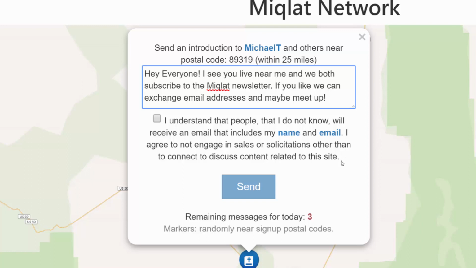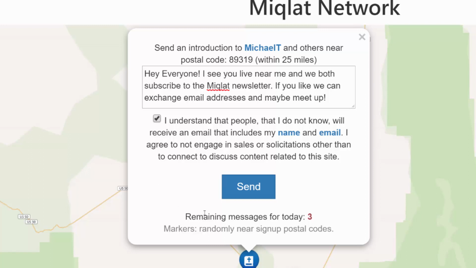Now, you're going to be required, before you send this, to check this box right here. I understand that people that I do not know will receive an email that includes my name and email. That's all they're going to get. And again, you initiated that. I agree to not engage in sales or solicitations other than to connect to discuss content related to this site. So it's a pretty self-explanatory set of instructions there.